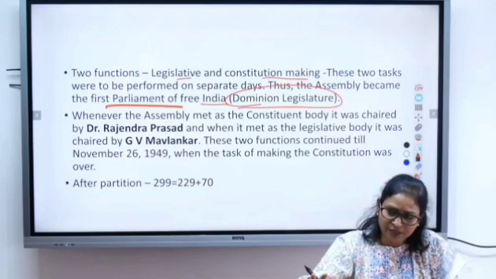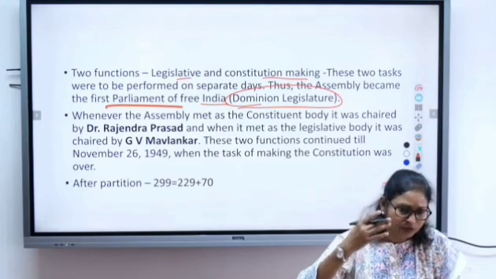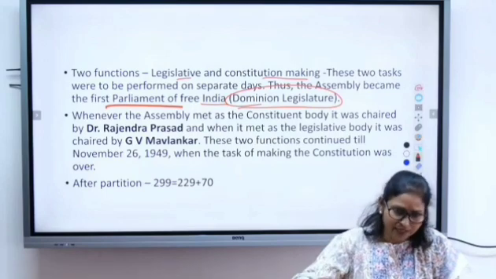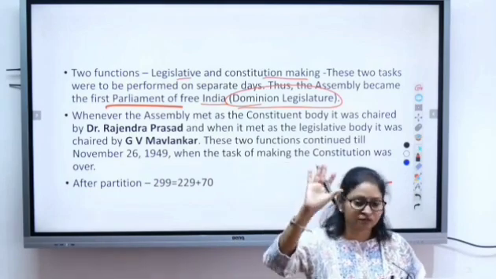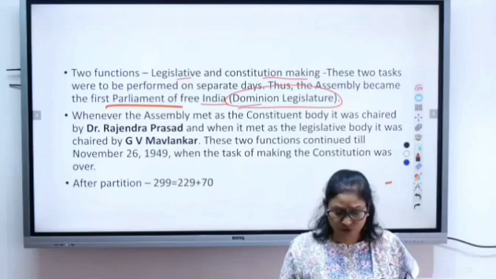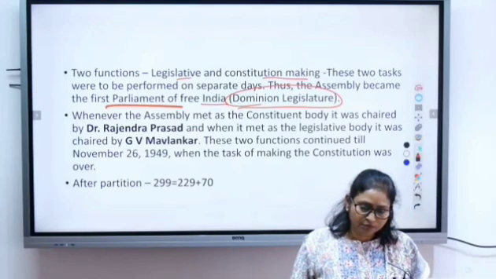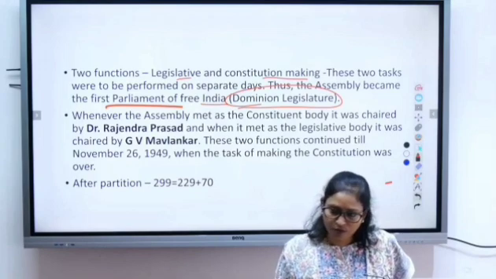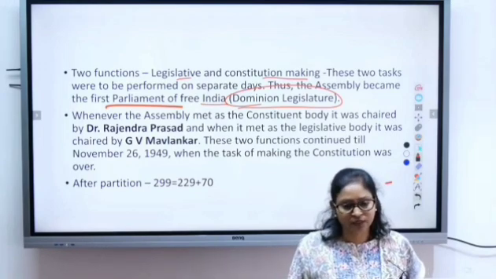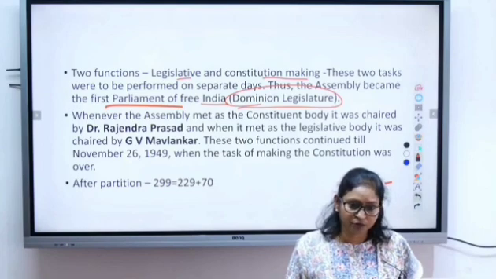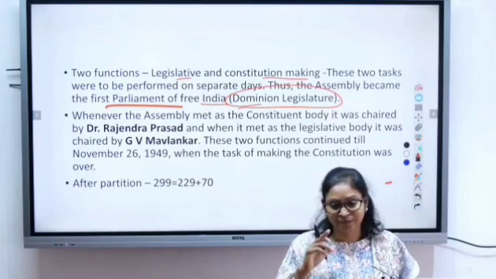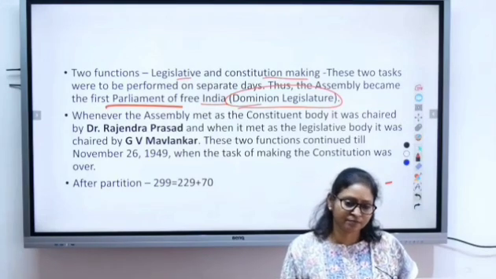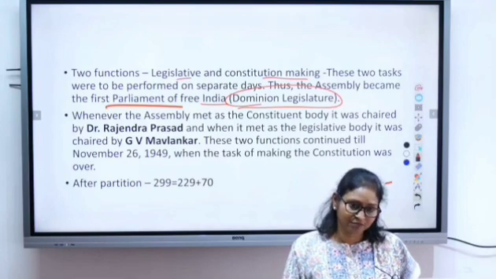So what did we want immediately? We asked the Britishers, please hand over the power, and it will be a dominion status. We'll take some guidance so that the transition can be a little better. If they had left everything all of a sudden, it would have become very difficult for us to manage. So that's why we accepted, though in 1930 the Purna Swaraj resolution was passed. Purna Swaraj means complete independence, right? But in spite of that, we accepted dominion status in 1947. Why? Because of the situation.